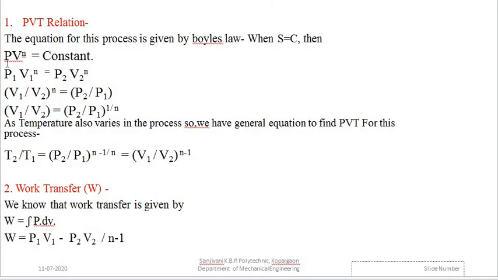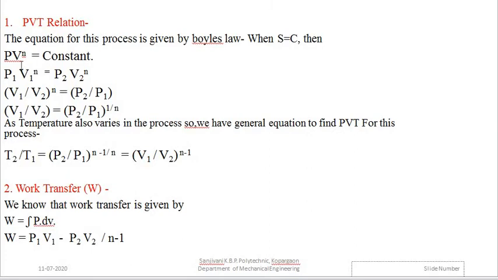So what is the governing equation for the polytropic process? PV to the power n is equal to constant. So we have P1 V1 to the power n is equal to P2 V2 to the power n. So that becomes V1 upon V2 to the power n is equal to P2 upon P1. That we can write as V1 upon V2 is equal to P2 upon P1 to the power 1 by n.